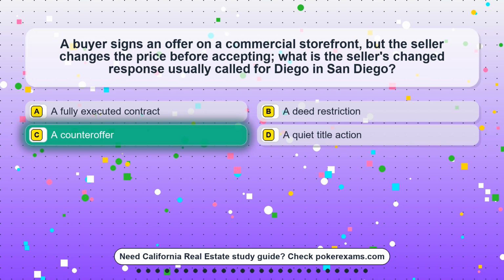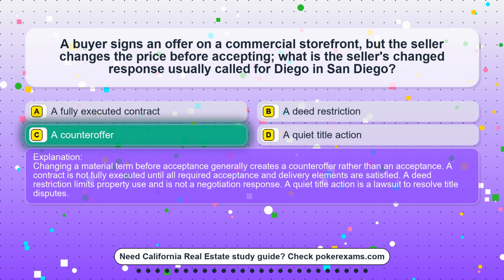The correct answer is option C. A counteroffer. Changing a material term before acceptance generally creates a counteroffer rather than an acceptance. A contract is not fully executed until all required acceptance and delivery elements are satisfied. A deed restriction limits property use and is not a negotiation response. A quiet title action is a lawsuit to resolve title disputes.